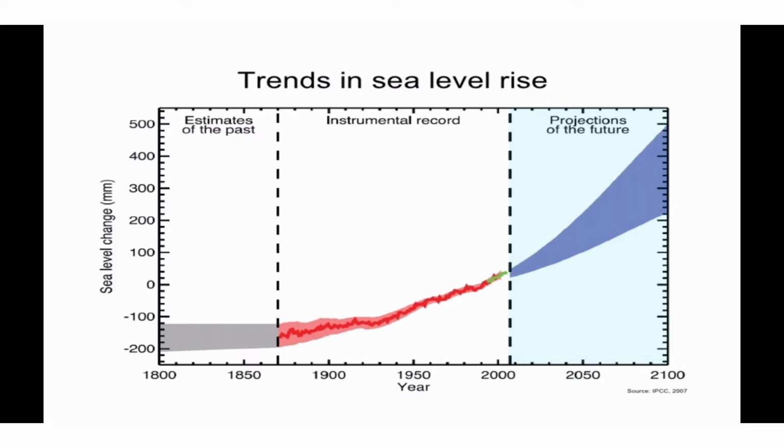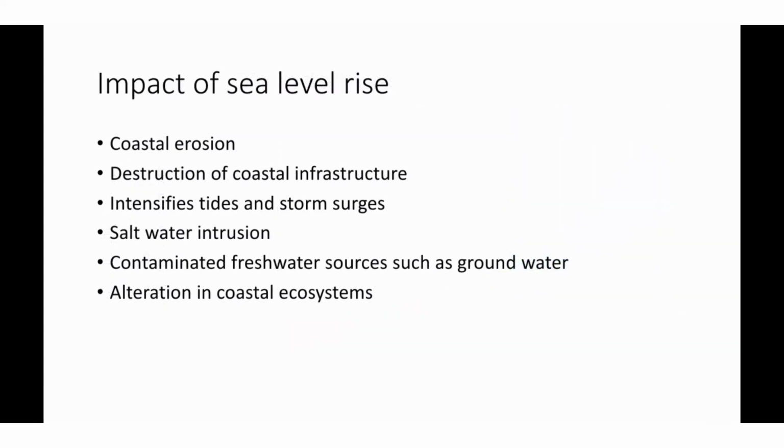Sea level rise is not only contributed by ice melting, but thermal expansion of water due to global warming significantly contributes. Impacts of sea level rise include the following things: coastal erosion, and the sea extends more towards inland, towards the less elevated land. Most of the population in the world is located in the coastal areas. They will lose their land.